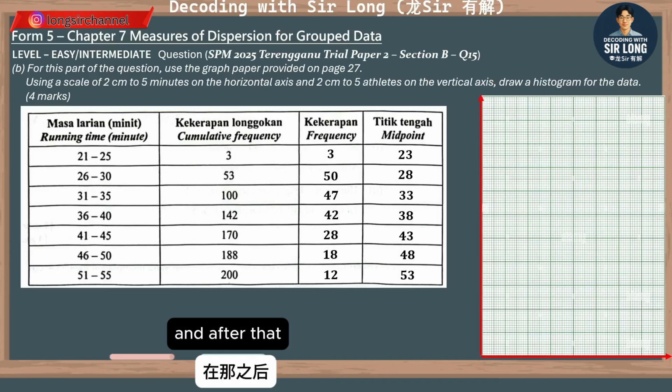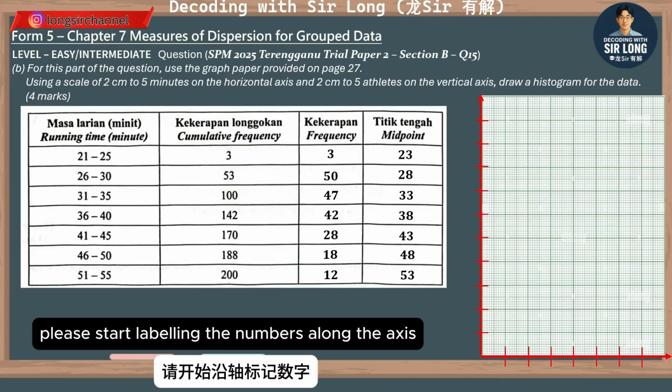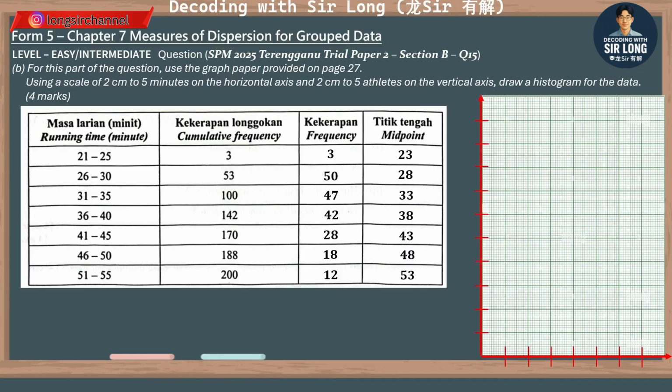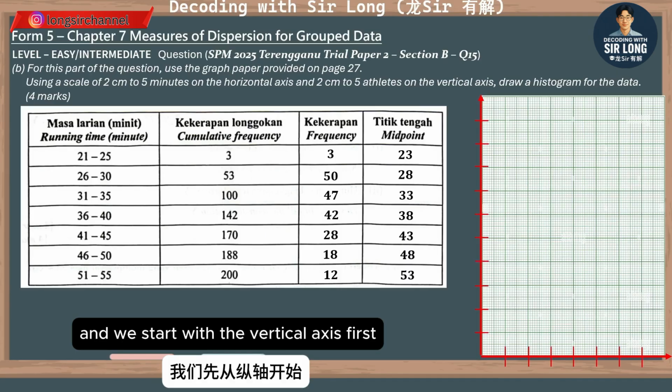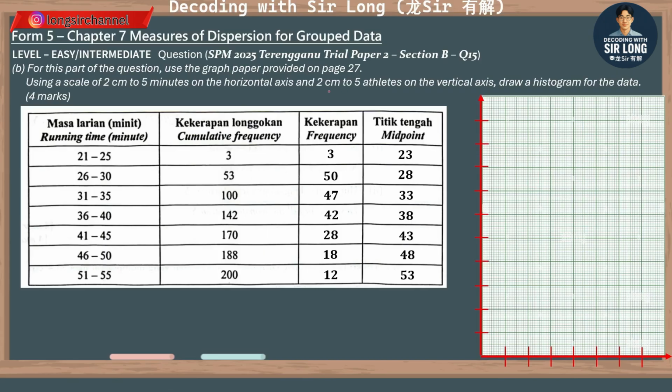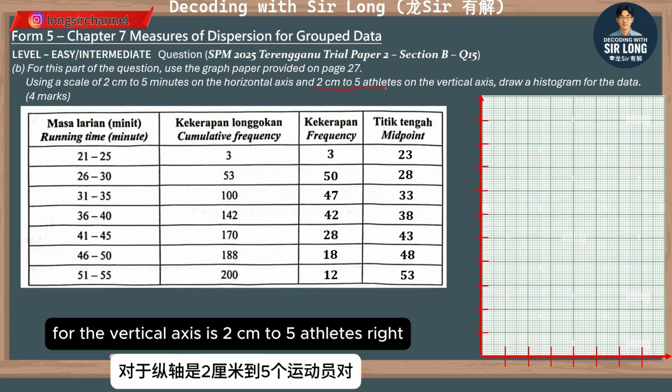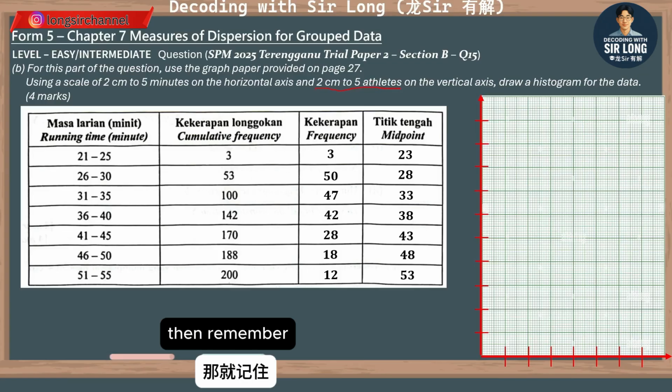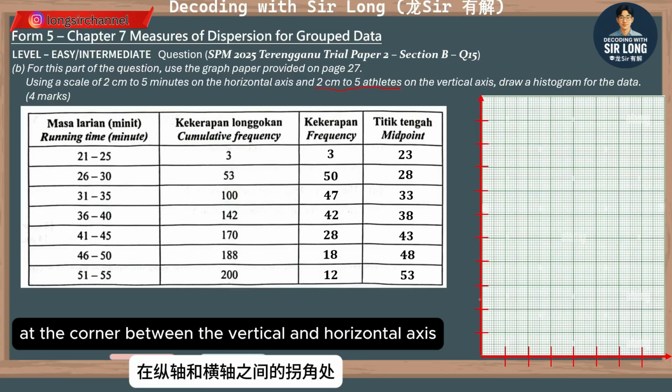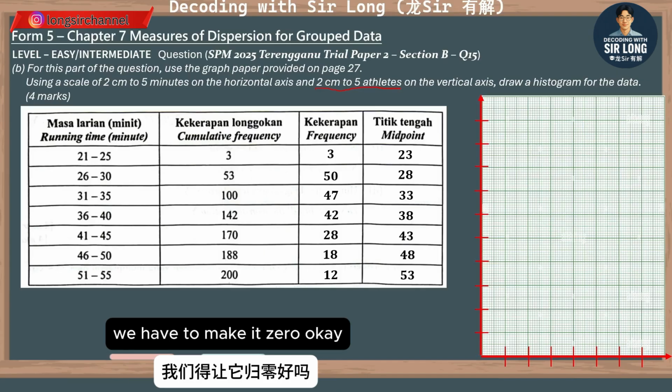And after that, please start labeling the numbers along the axis. And we start with the vertical axis first. Since we know that the scale for the vertical axis is 2 cm to 5 frequency, right? Then remember, at the corner between the vertical and horizontal axis, we have to make it 0.